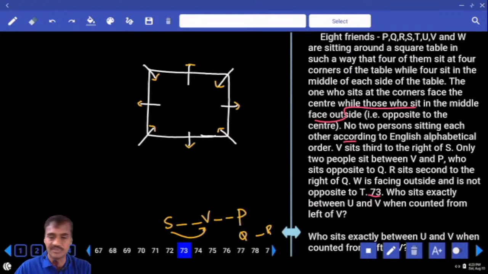Then, coming back to this one, now Q and R. W is facing away from the center. As of now, what do we have?